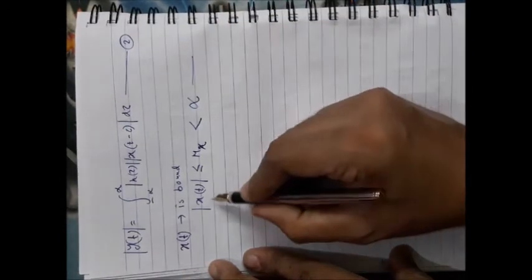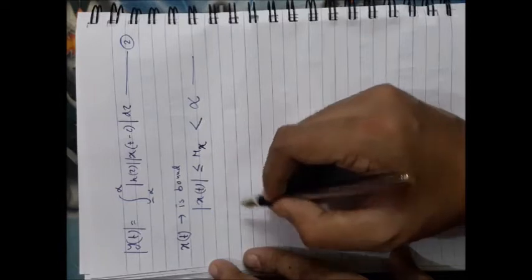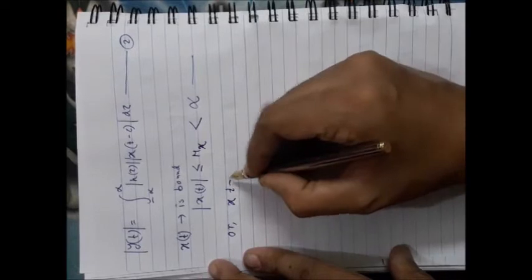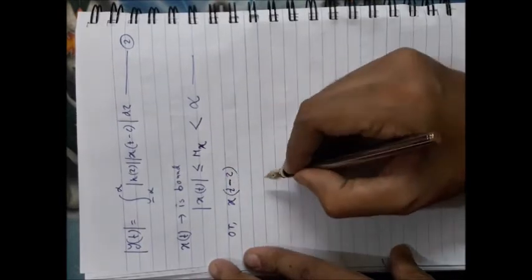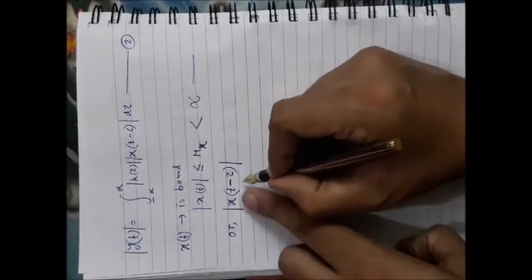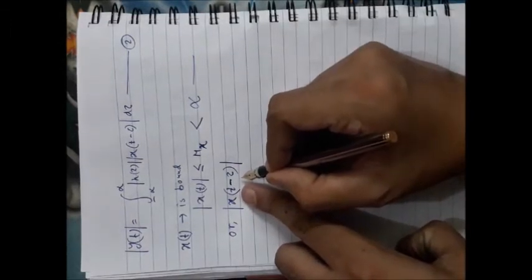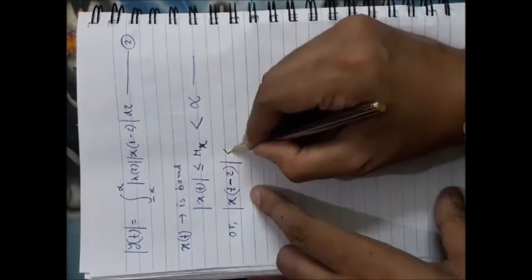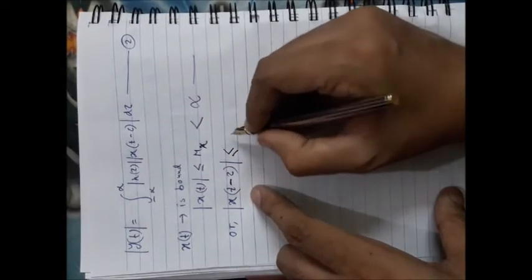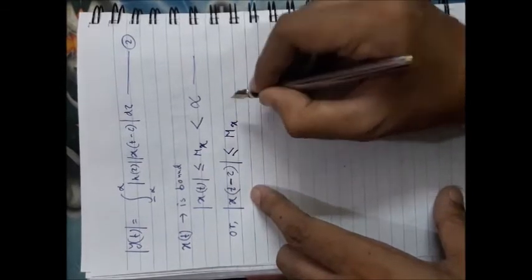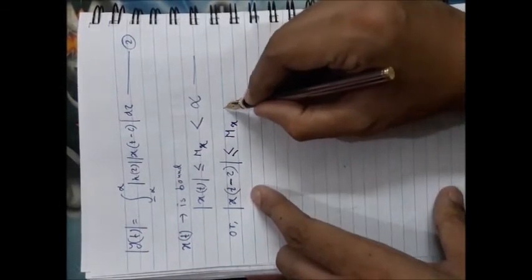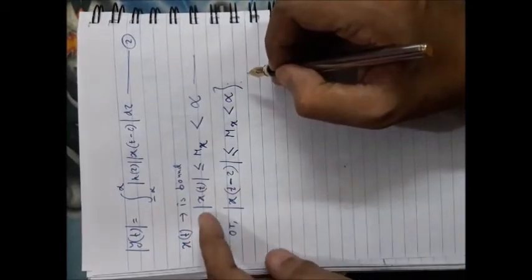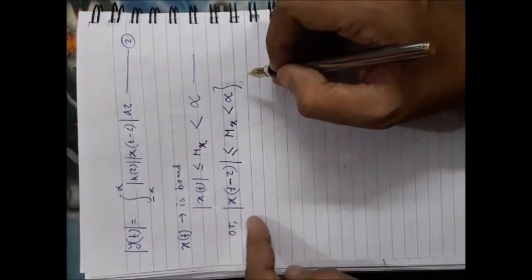Now if you shift that signal in the time domain, that means providing a time delay of amount tau, you are doing a time operation, you are not disturbing the amplitude of that signal. That means it should also have the same amplitude, so its magnitude should be lower than or equal to that Mx value, and it is less than infinity. So a signal, if it is bounded, then its shifted version will also be bounded.